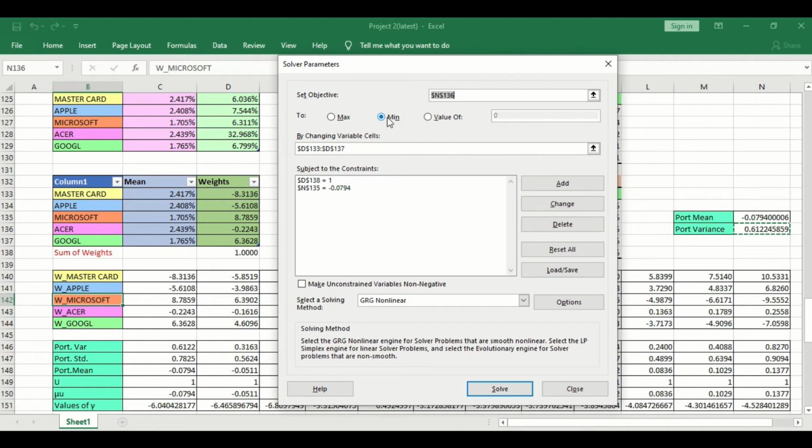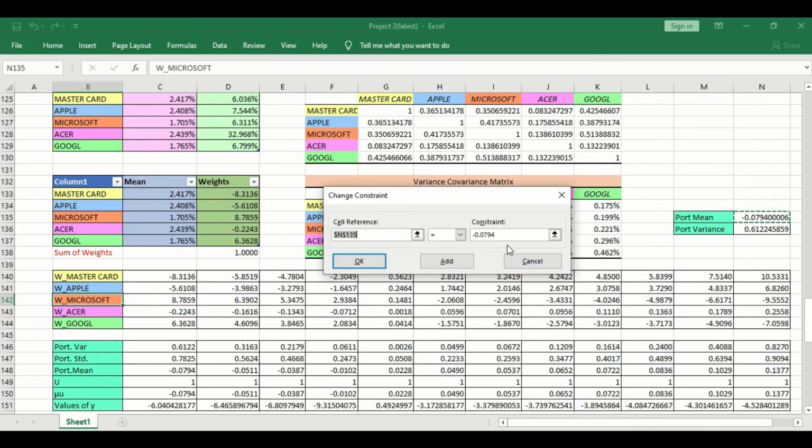So here we click minimize. After we set the objective, we choose which variable cells we want to change, and our aim is to change the portfolio weights, and we have set some subject to constraints.